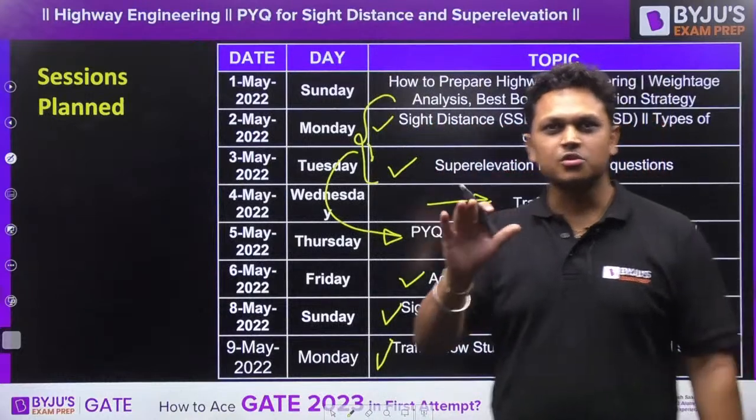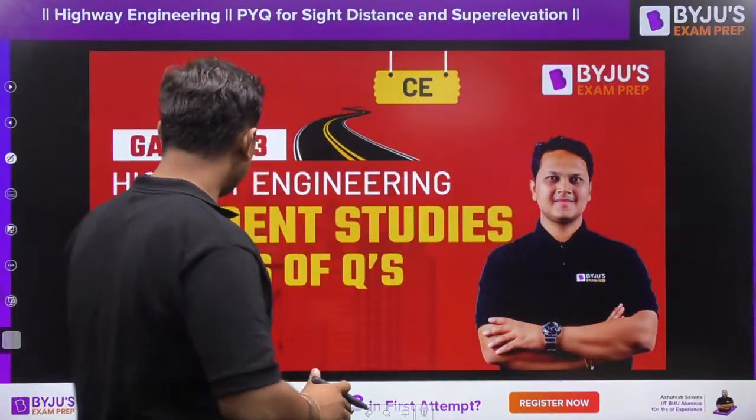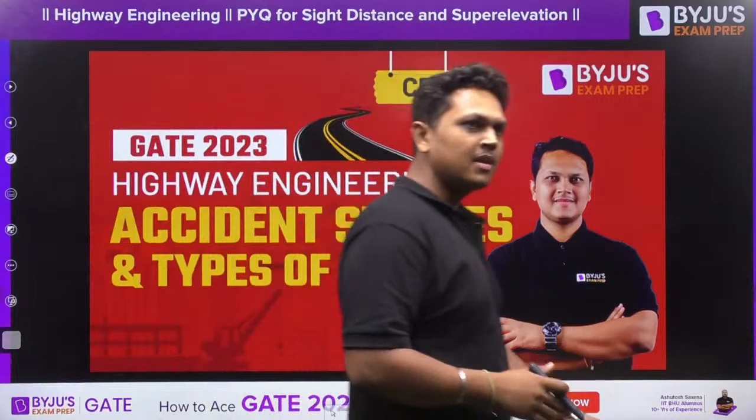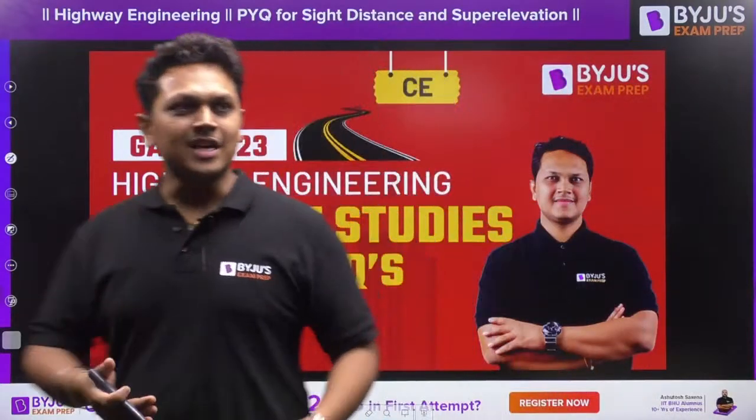Tomorrow I will be taking a session on accident studies and all the types of questions that could be framed. So let us start with today's session.